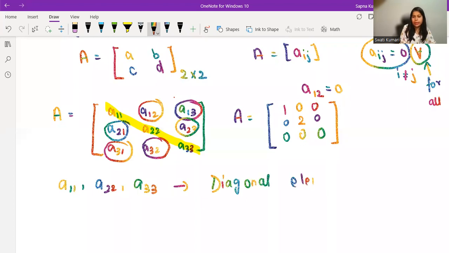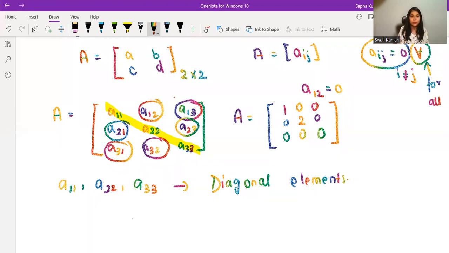So if you're getting confused with what I have written, Aij is equal to 0 for all i not equal to j, you can also call it like this: all the non-diagonal elements, which are A12, A13, A21, A23, A31, A32, have to be 0 only.